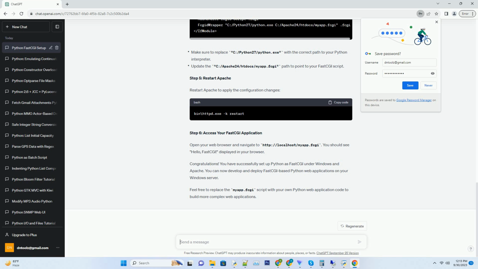Congratulations! You have successfully set up Python as FastCGI under Windows and Apache. You can now develop and deploy FastCGI-based Python web applications on your Windows server. Feel free to replace the myapp.fcgi script with your own Python web application code to build more complex web applications.